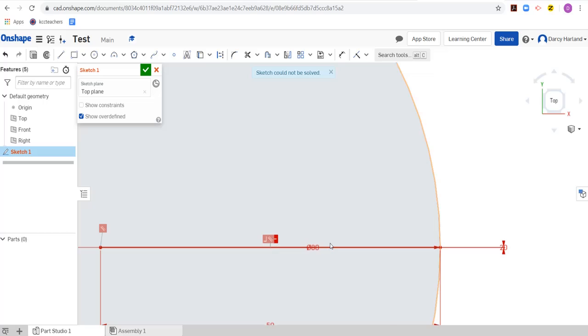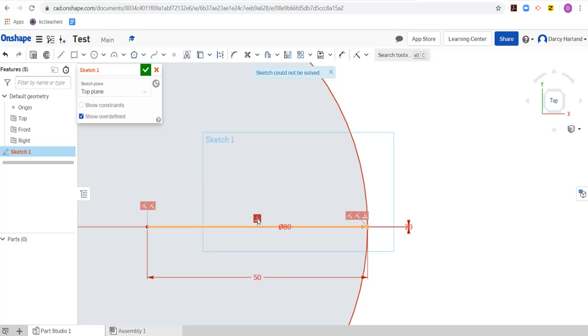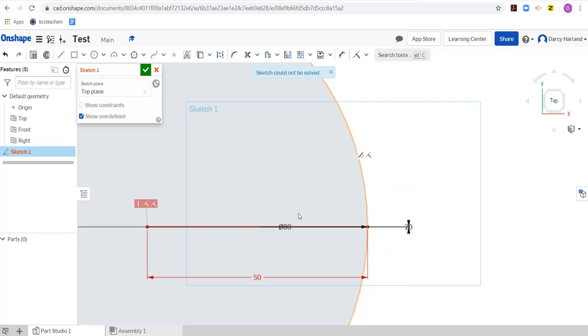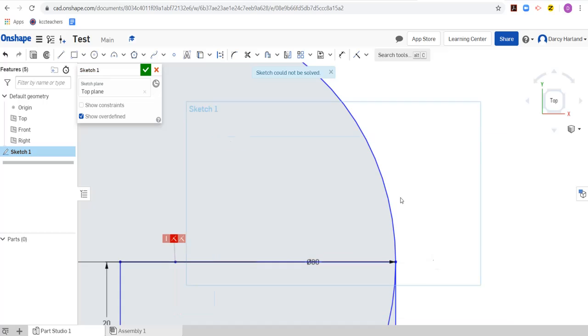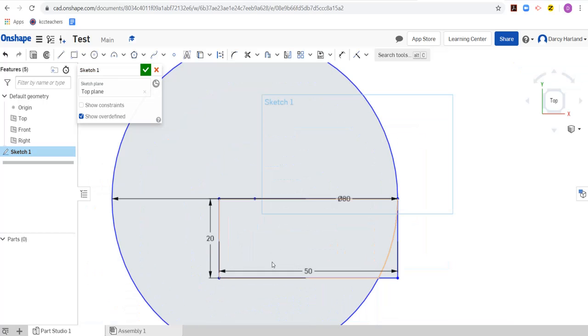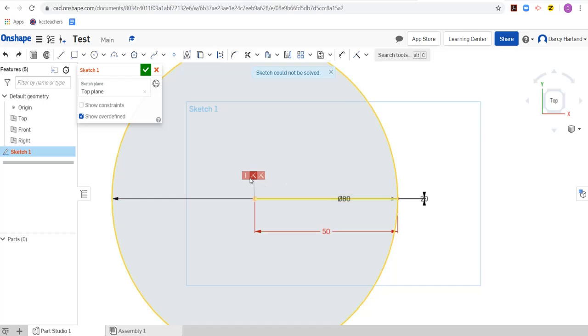Okay, so let's try with this one. At this stage, you can really just click on different parts of the measurement and delete them and see what happens to your thing. And if it doesn't go the way you want it to, then you can just Control Z and go, okay, no, it wasn't that one I wanted. Let's try deleting this one. Okay, that one didn't seem to fix it. Let's try deleting this one.